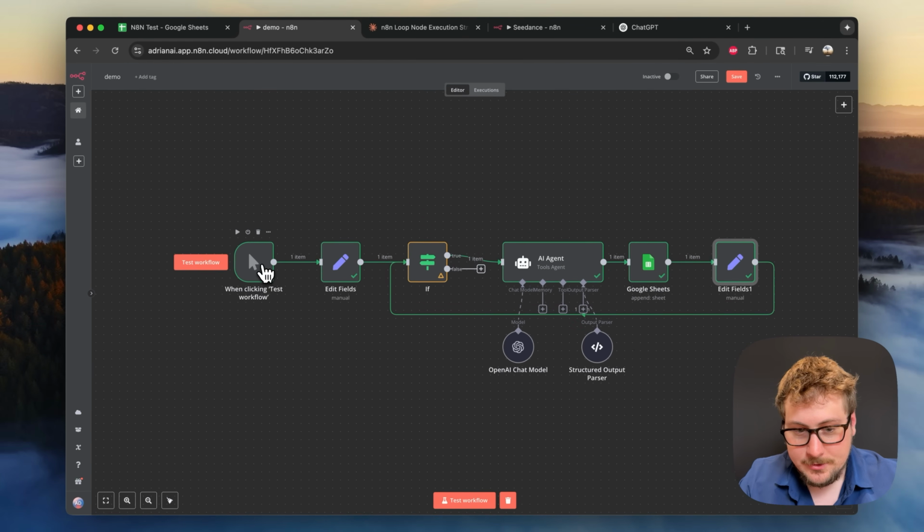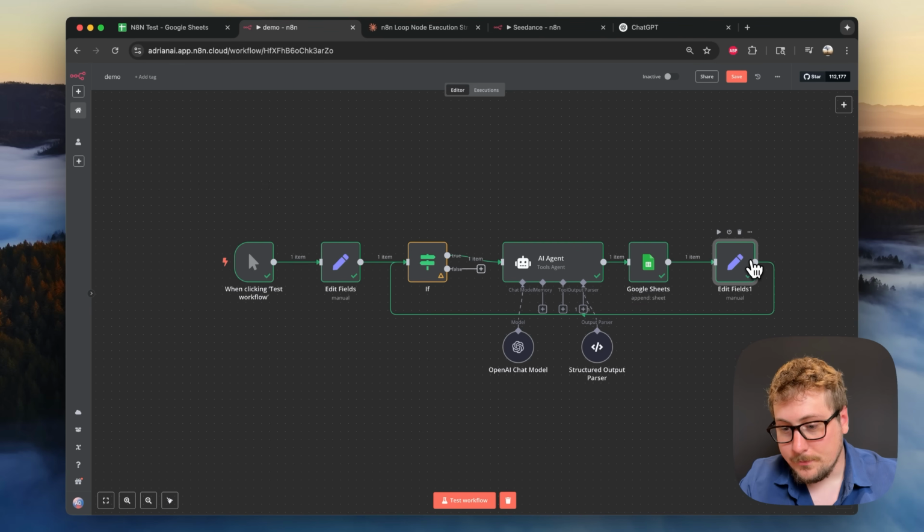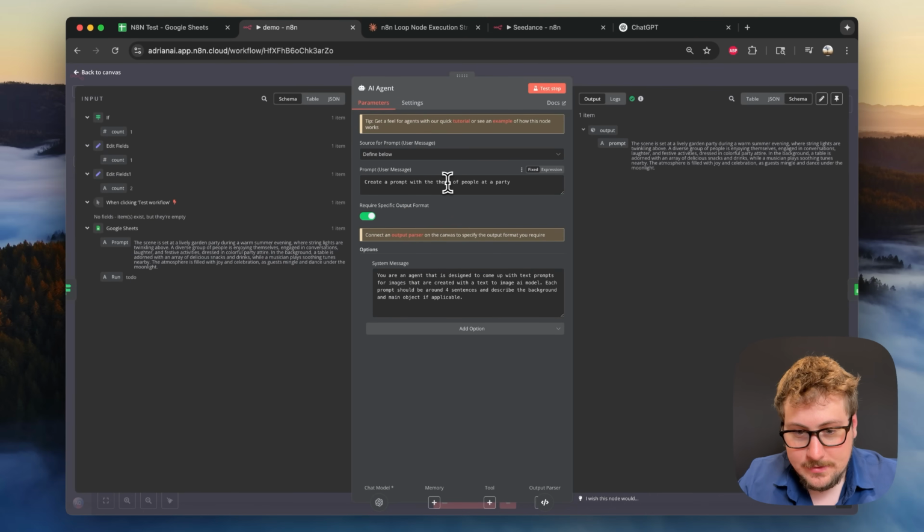So you can see, essentially it's going to go from the beginning to the fields. It's going to set count at 1. Then it's going to run through and create our prompt. Then it's going to set count 1 more, so it's going to be 2. Then it's going to go back, 2 is less than 5, and as you can see, it's going to loop that many times.